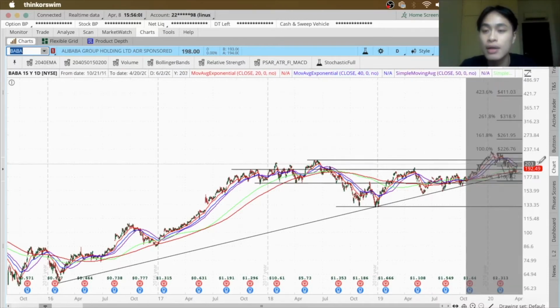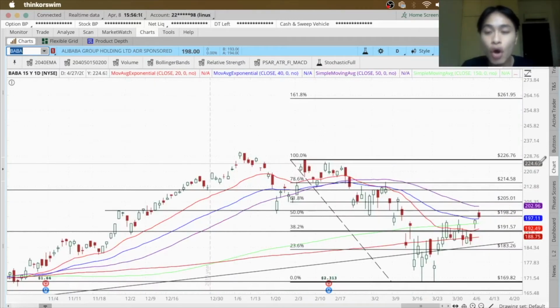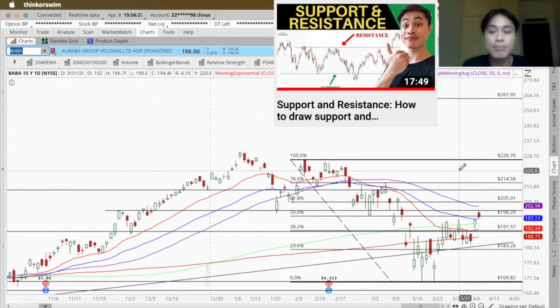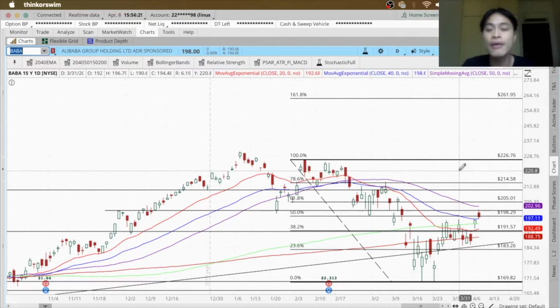So let me take a look at the price chart. On this price chart, there are certain things that I look out for when I do my dollar cost averaging strategically. One of the things I look for is support and resistance levels. Again, if you are not sure what support and resistance levels are, make sure you check out my video over here where I explain them. I like to do my dollar cost averaging at certain support levels.